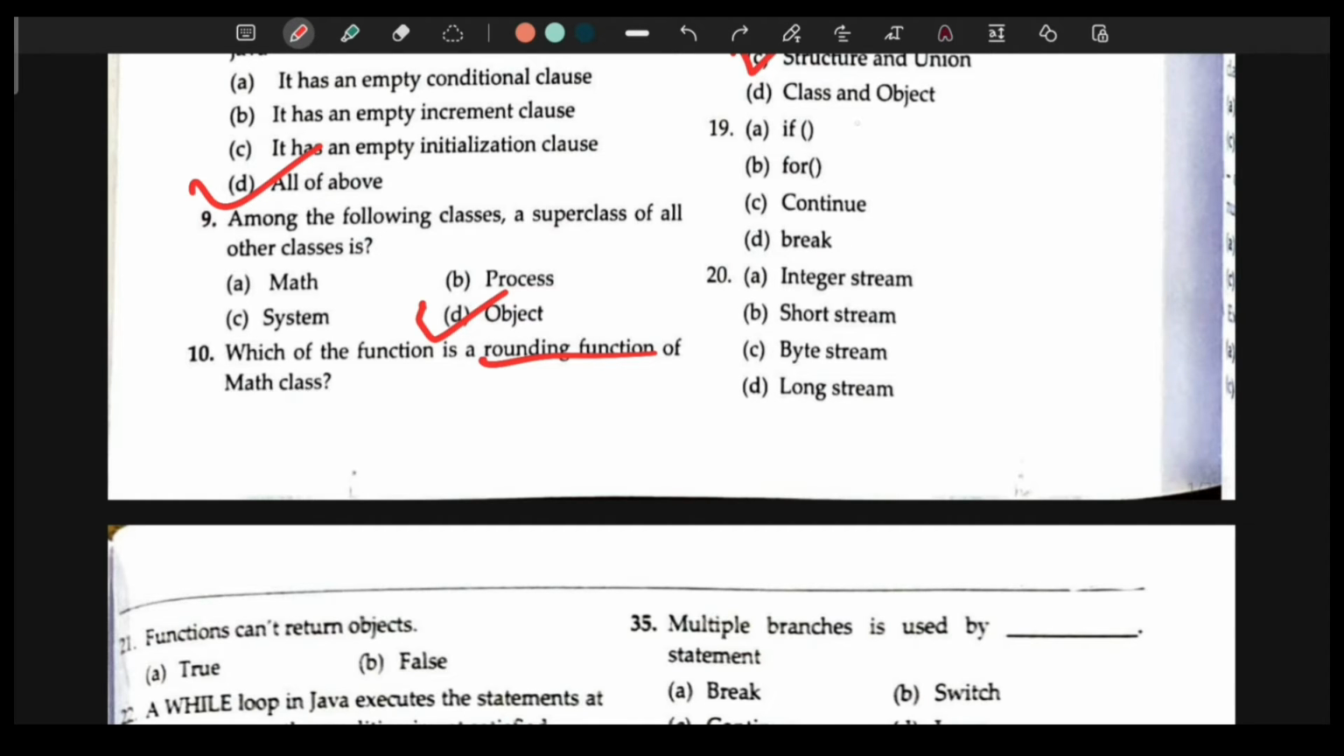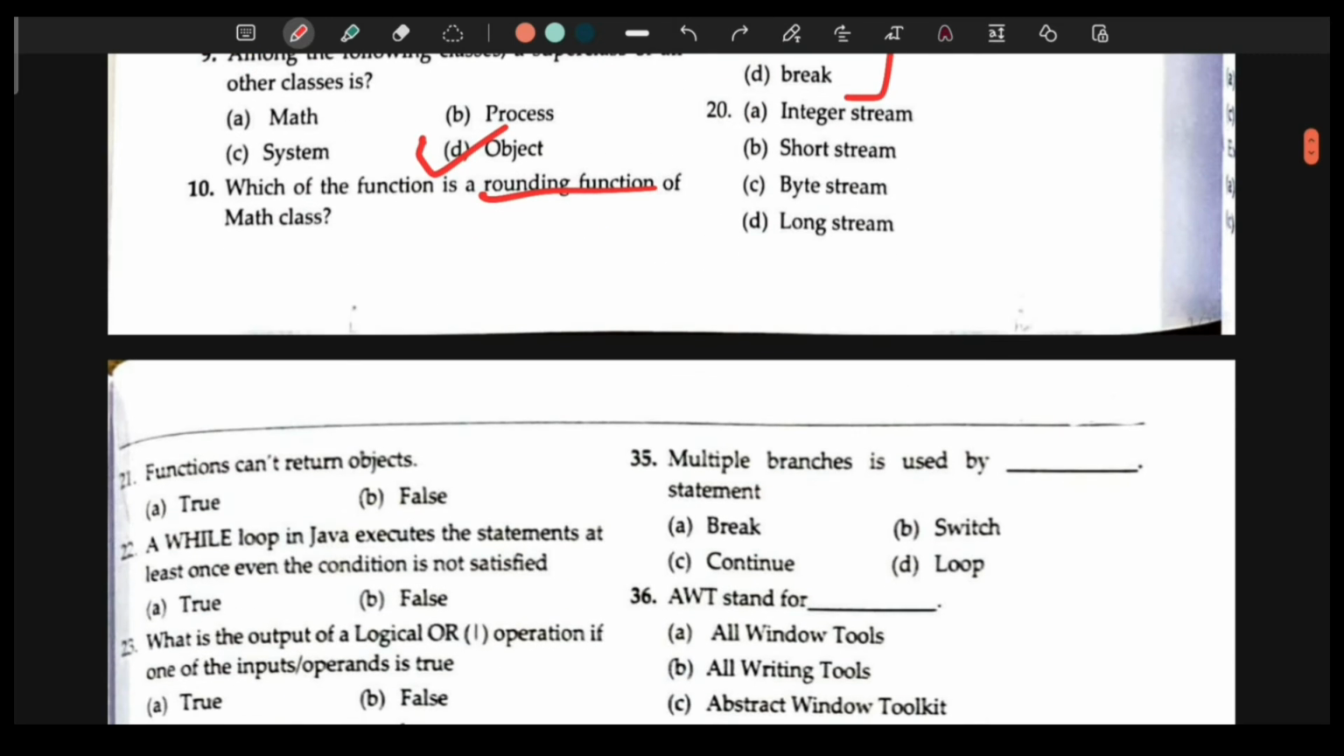So the answer here is if. Why? Because see, continue and break are jump statements, okay? And where are they used? They are used in for. Because if is a conditional statement, but for is a looping statement, right? So that is why if is the correct answer here.